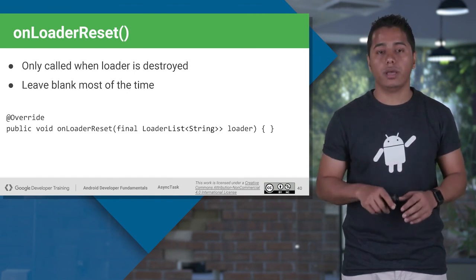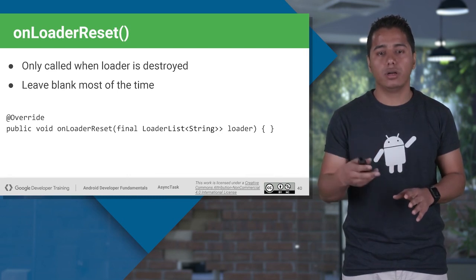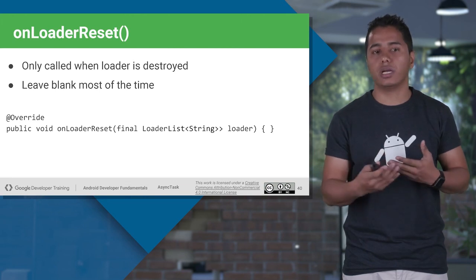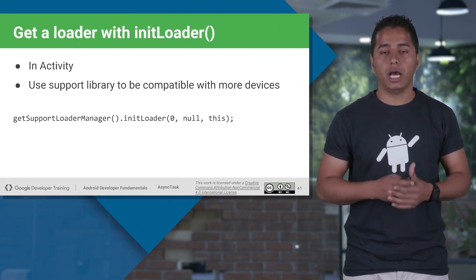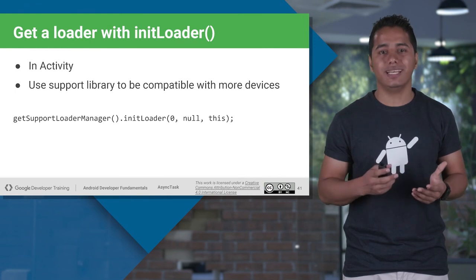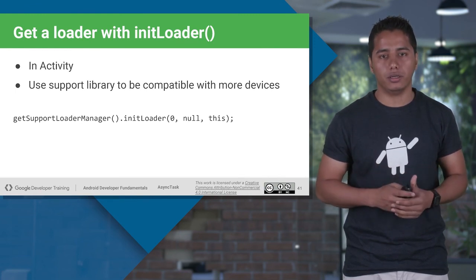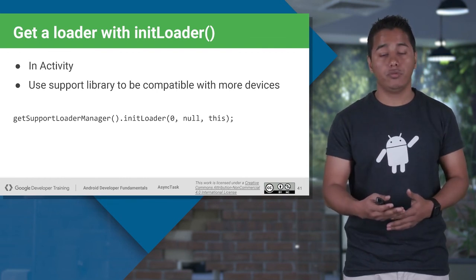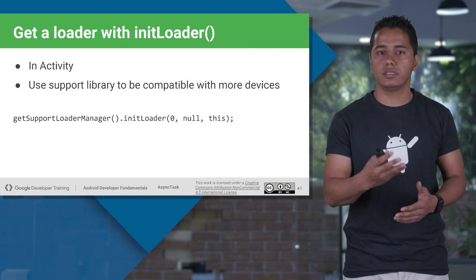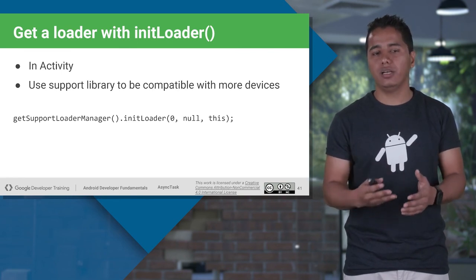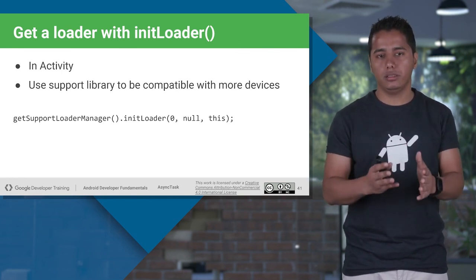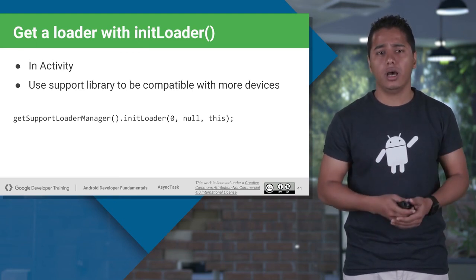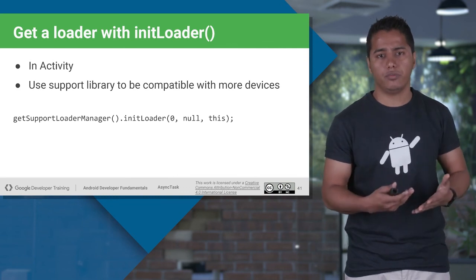At this point in time, whatever data your loader has already updated or processed will all be nullified. It will all be started from square one. Again, how can we get the loader object? That is the init loader method. Now, if you want to support more devices, then instead of directly getting init loader from the loader manager, you get the object of init loader from get support loader manager. It gets the loader manager object from the support libraries, and we all know what the support library does.